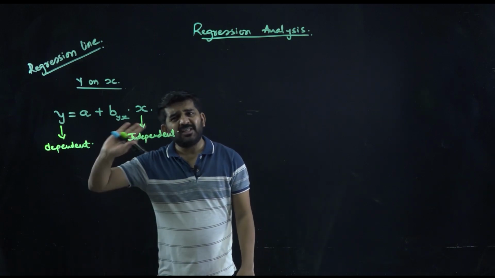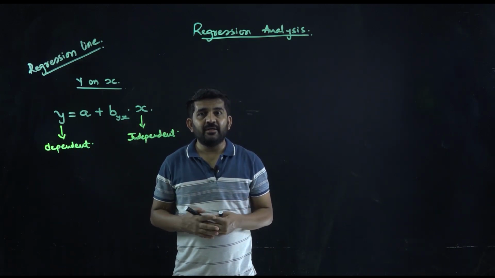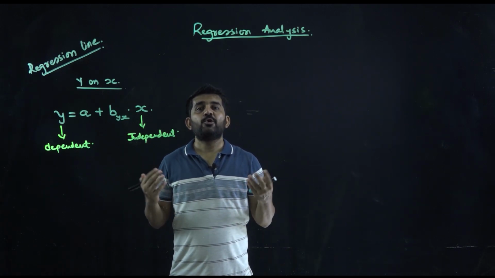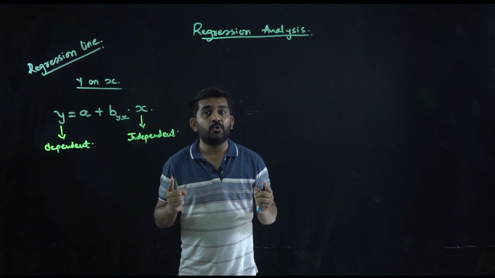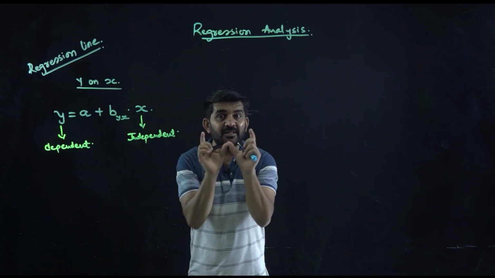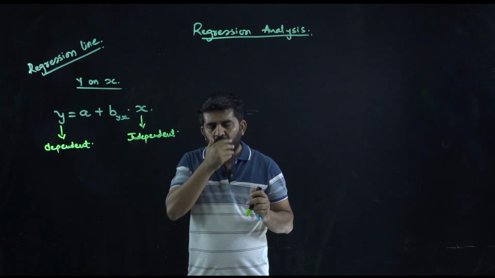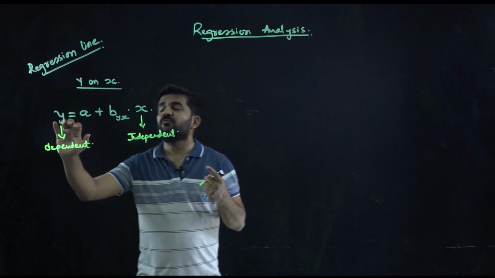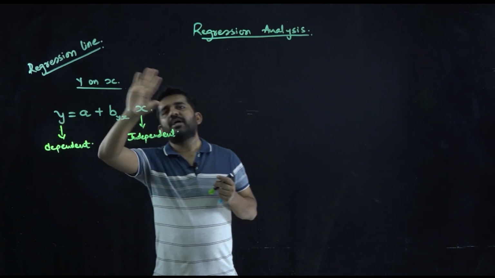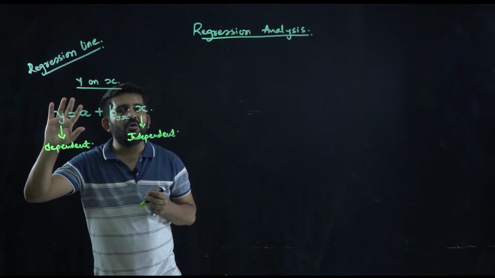Now, what does this line say? If you have an independent value x and you want to estimate, understand the word, it is estimate, it is not an exact answer. If you want to estimate the value of y, then you can use this regression line to determine the value of y.